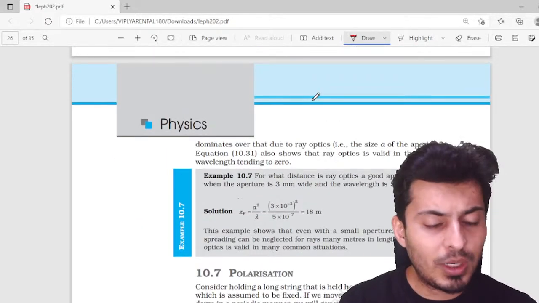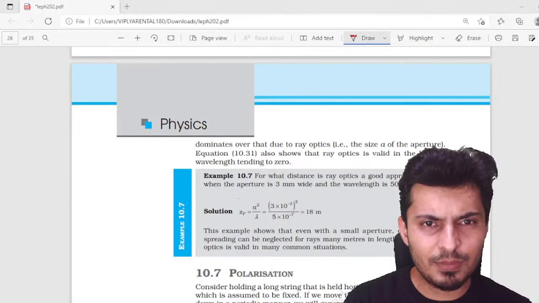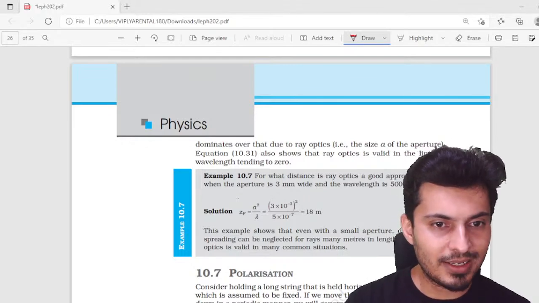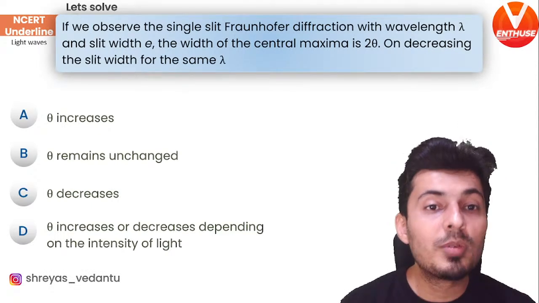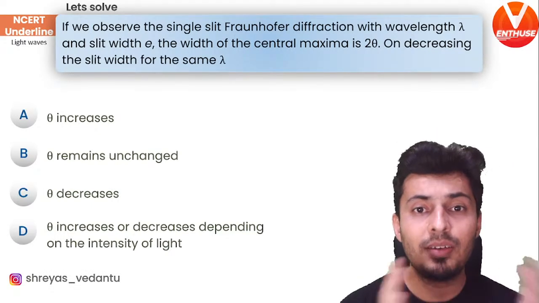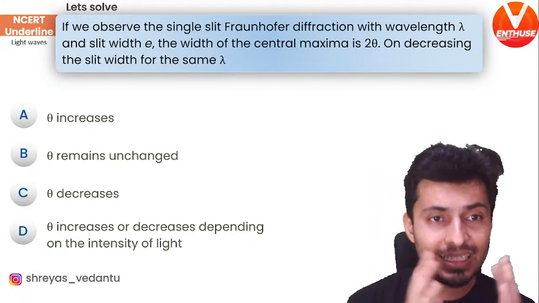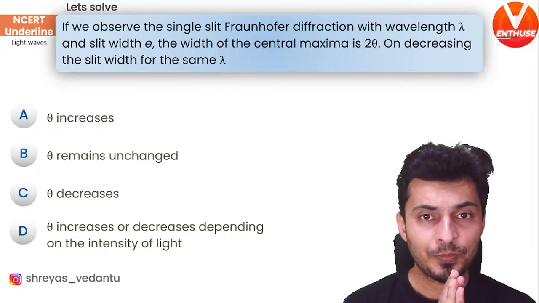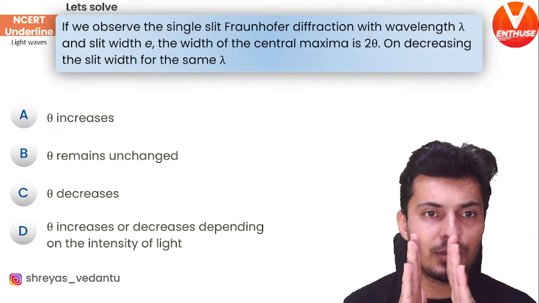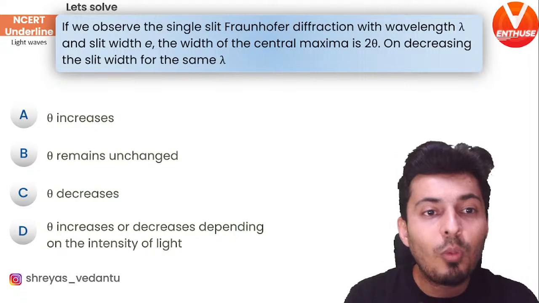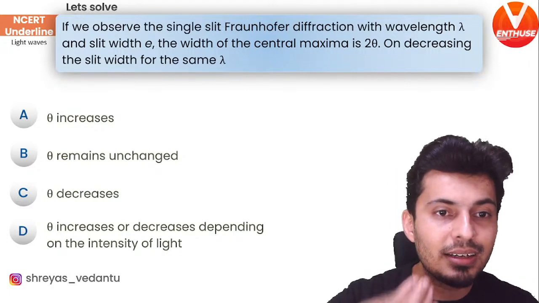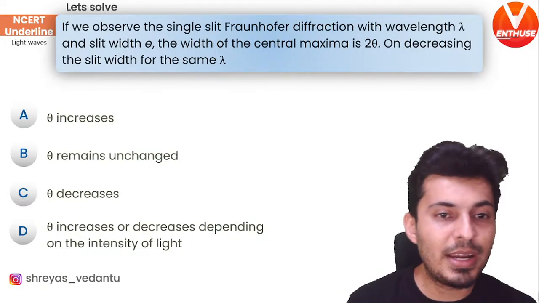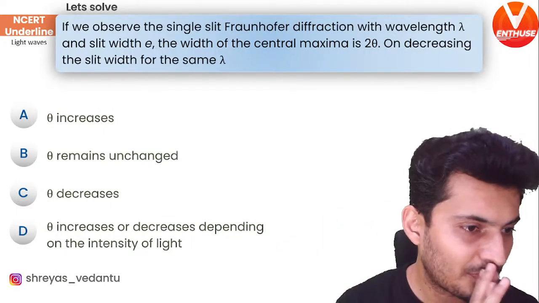All right, so we'll go to polarization in a bit, but let's start solving some questions now. Here's your first question coming up on your screen. Start solving this. If you observe single slit diffraction with wavelength lambda and slit width a, the width of the central maxima is 2 theta. On decreasing the slit width for the same lambda, what do you think will happen? Will theta increase? Will it remain same? Will it decrease? Or does it increase or decrease depending on the intensity of the light?